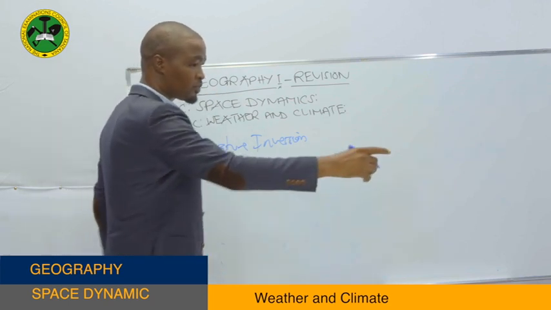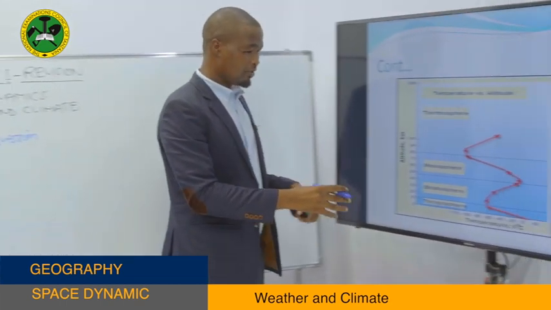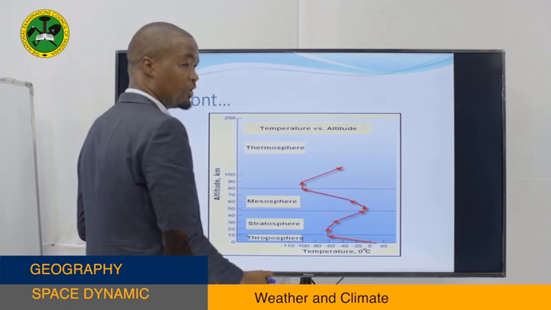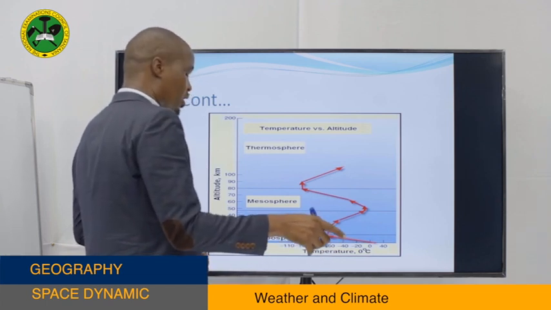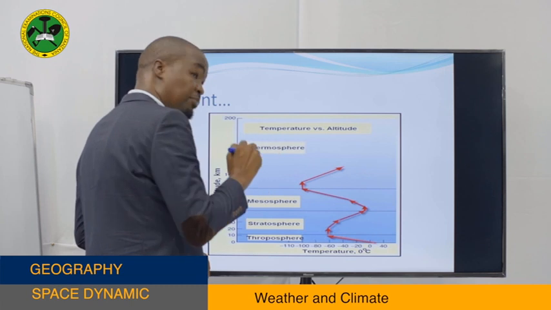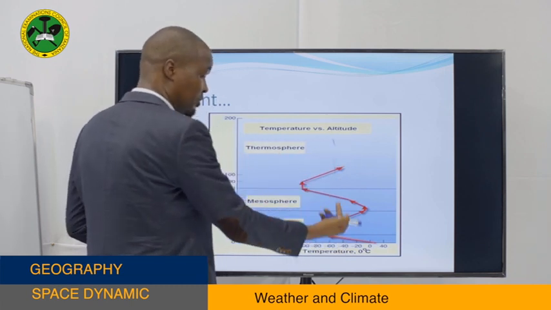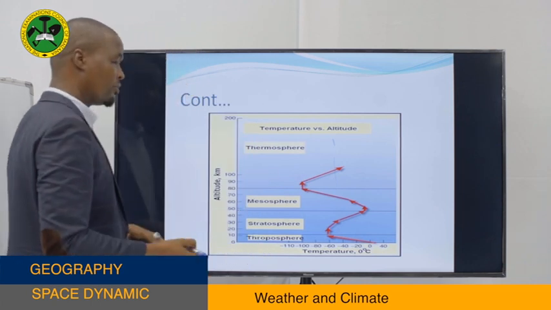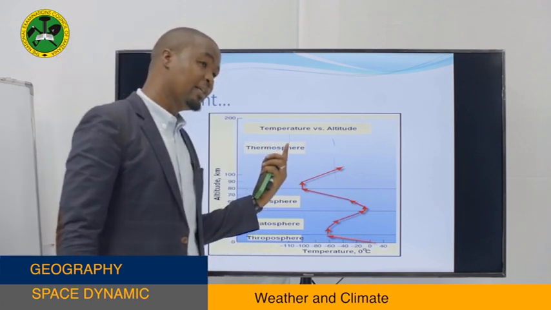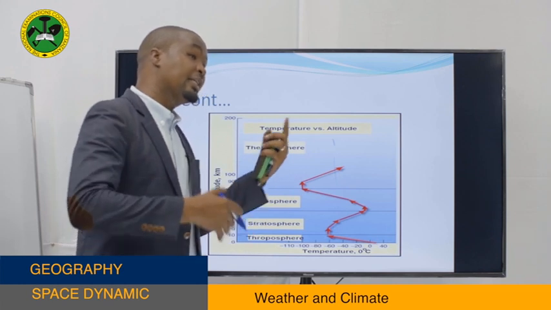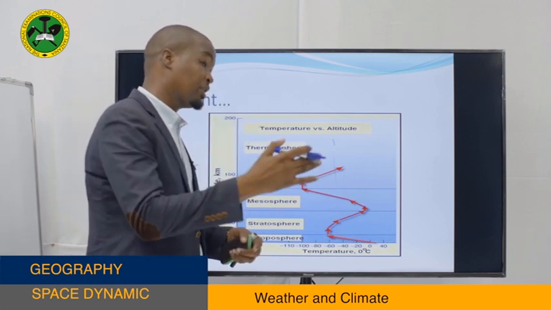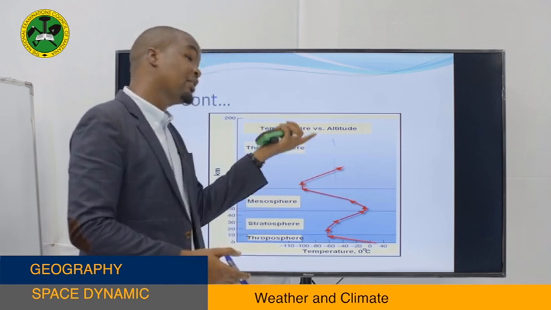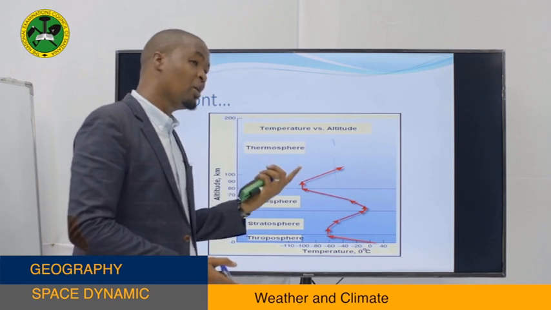It means you may find sometimes the higher you go, there will be an increase in temperature. We have seen in lapse rate there is a decrease in temperature. It means the higher you go, there is a decrease in temperature, and we call it the lapse rate. But in temperature inversion, the higher you go, there is an increase in temperature. That's why we say it is the abnormal or exceptional lapse rate, because it is the opposite of the lapse rate. The higher you go, temperature instead of decreasing tends to increase.